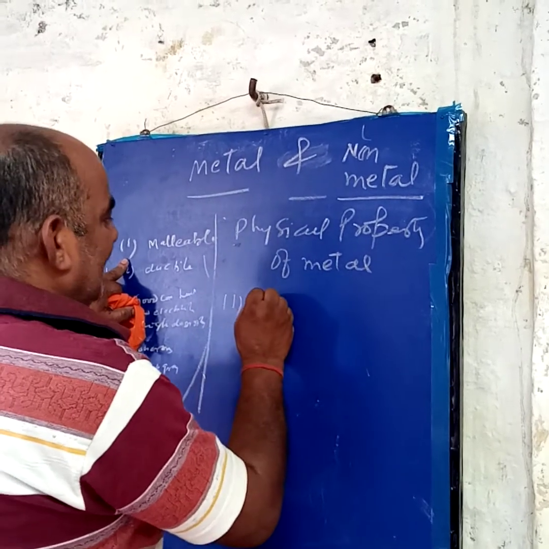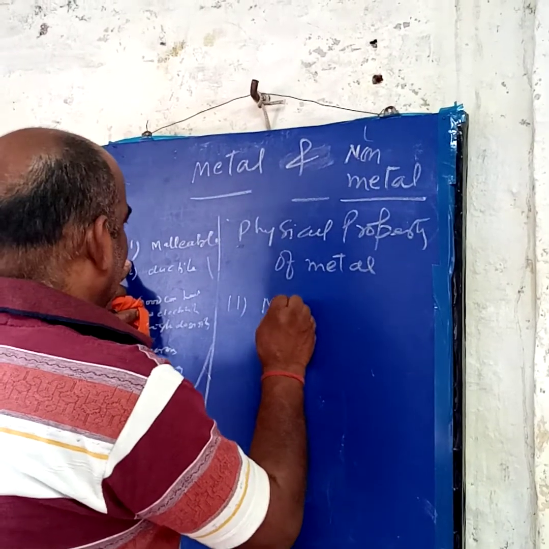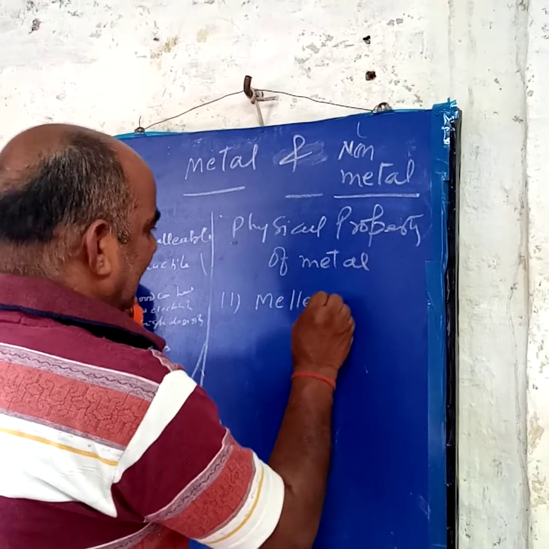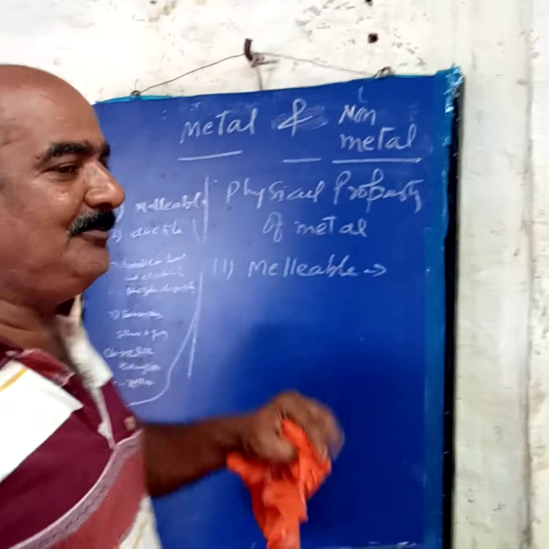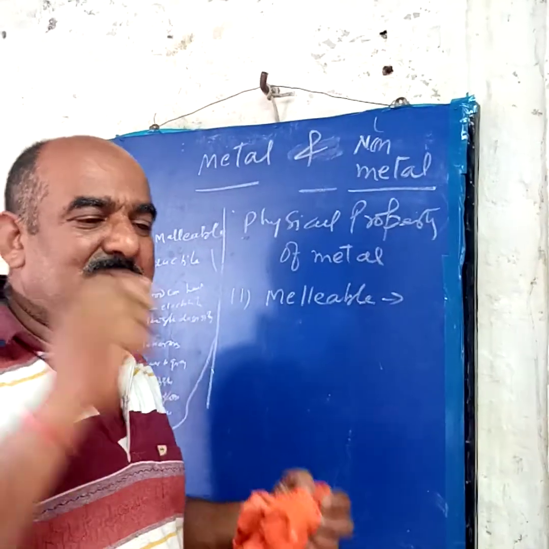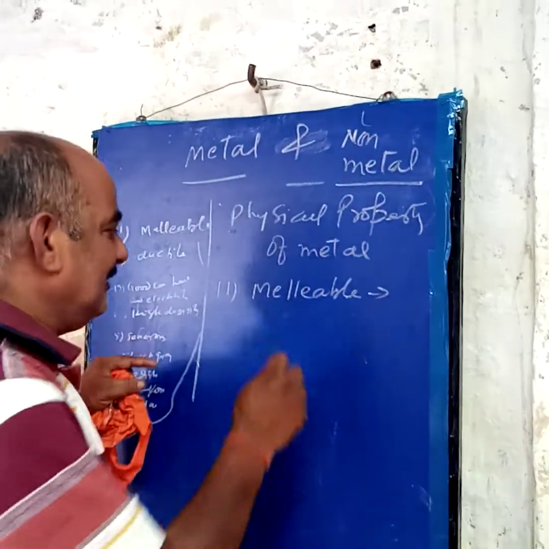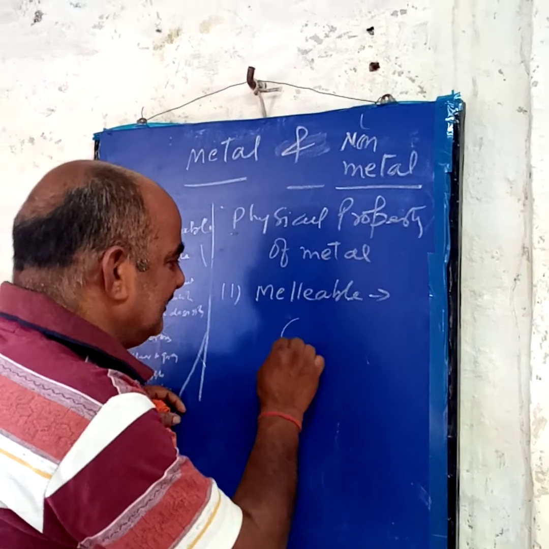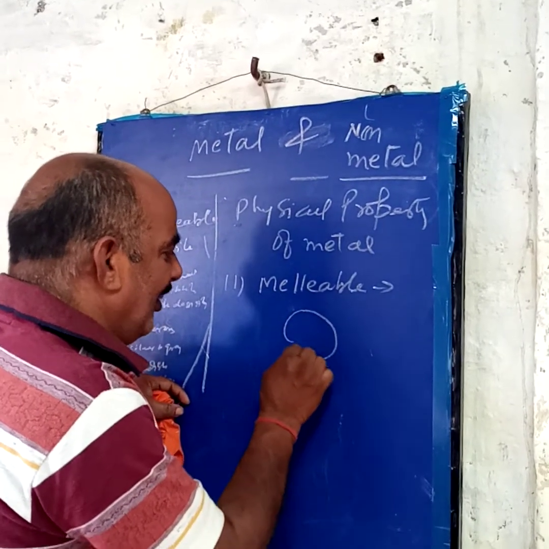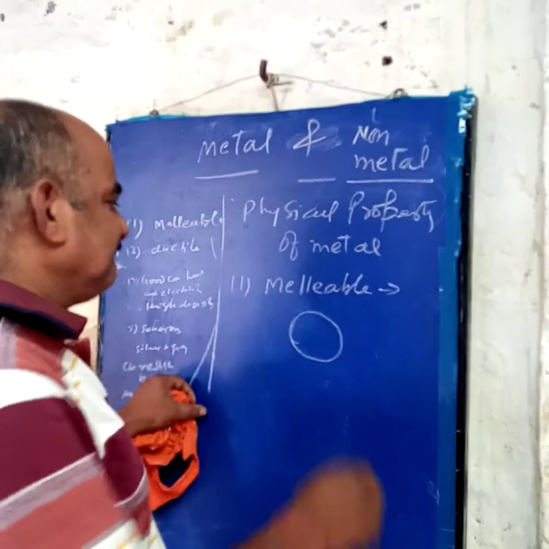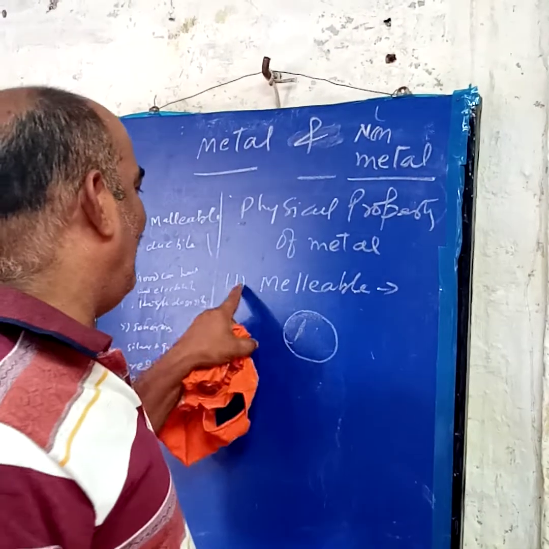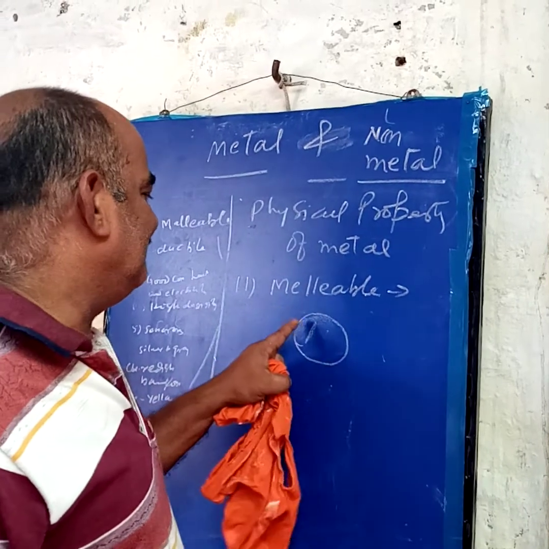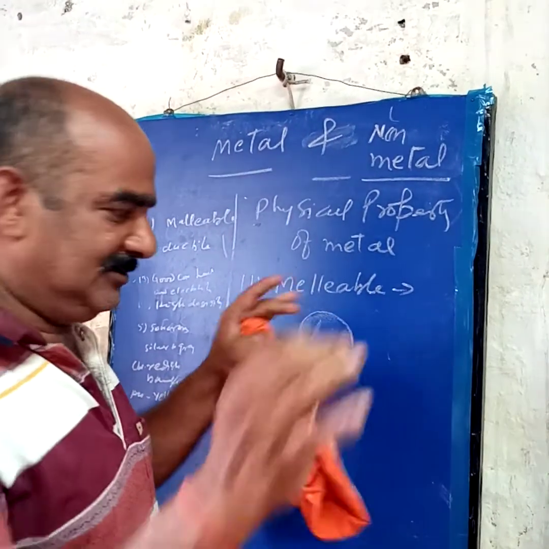All metals are malleable. Now you ask, what is malleable? What is the meaning of malleable? Malleable means metal can be beaten into thin sheets. Suppose you take iron and beat it, it changes into a sheet. All metals, when you beat them, change into sheets. So this is the first property: all metals are malleable in nature, meaning they can be beaten into thin sheets.